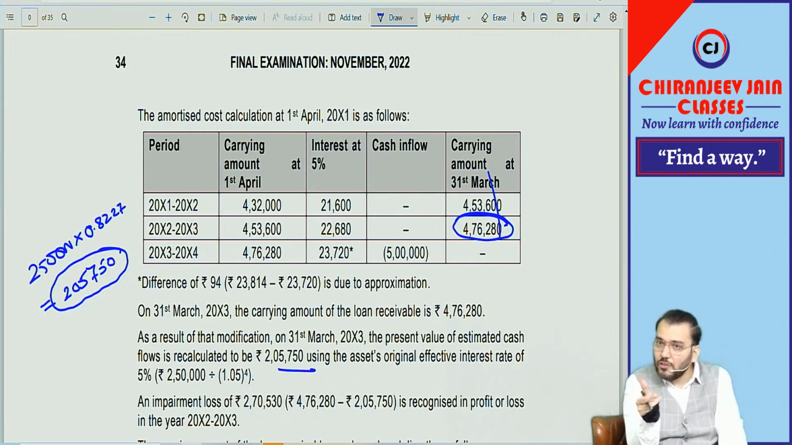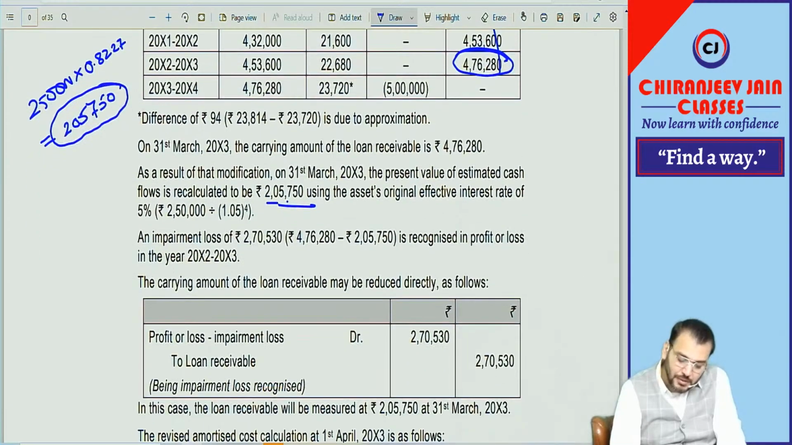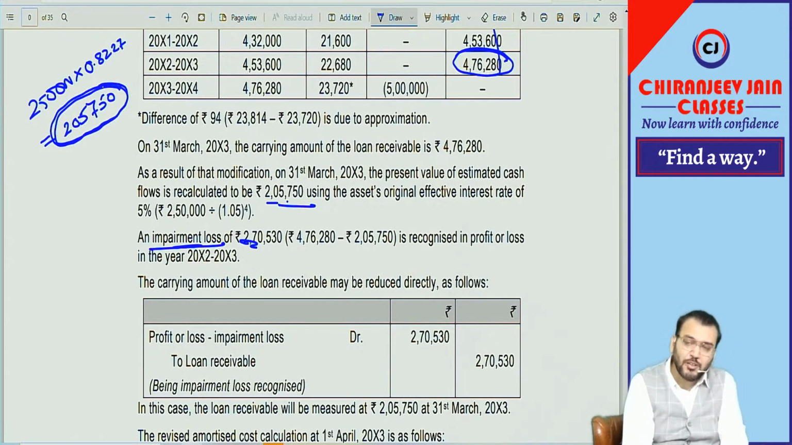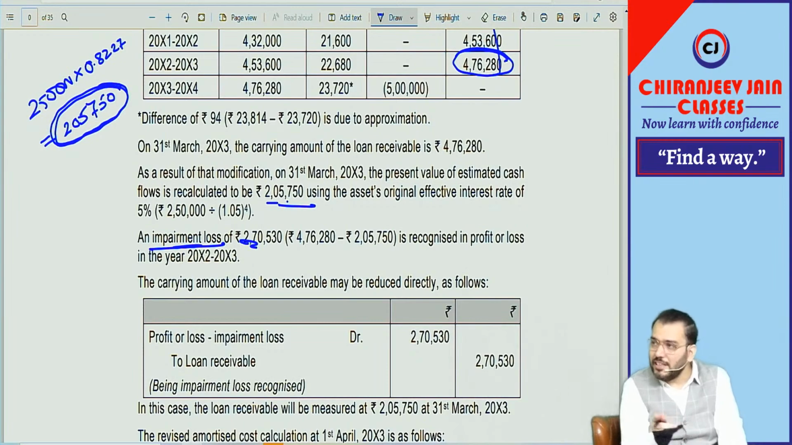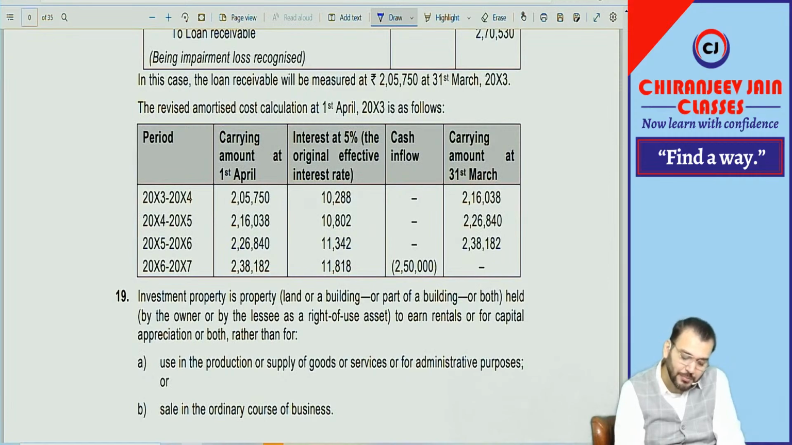The difference will be the impairment loss that will be charged to PL. They have said as a result of modification, the present value of estimated cash flow is recalculated at 2,05,750, and the difference will be 2,70,530. That will be the impairment loss charged to PL. The journal entry will be: PL account debit, means impairment loss account debit, to financial asset, loan receivable. And now this will become the new amortized cost. Now on this you can calculate interest expense for how many years? 4 years. By applying which rate? 5%.